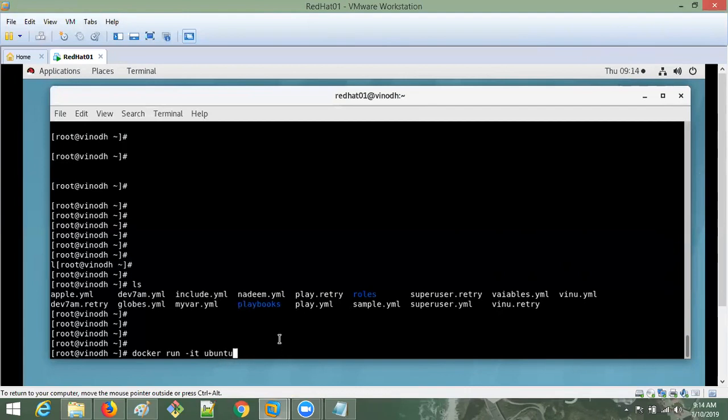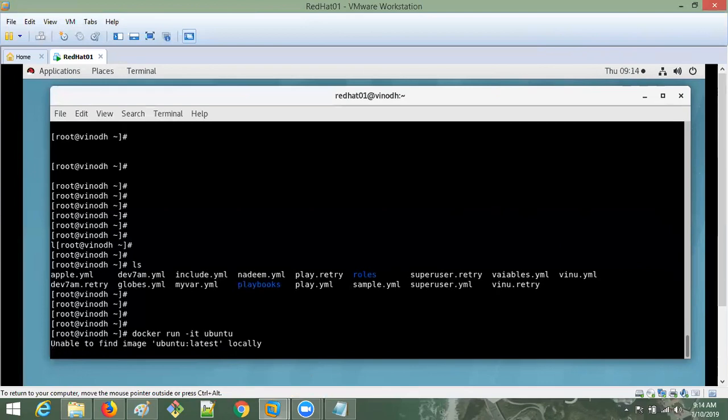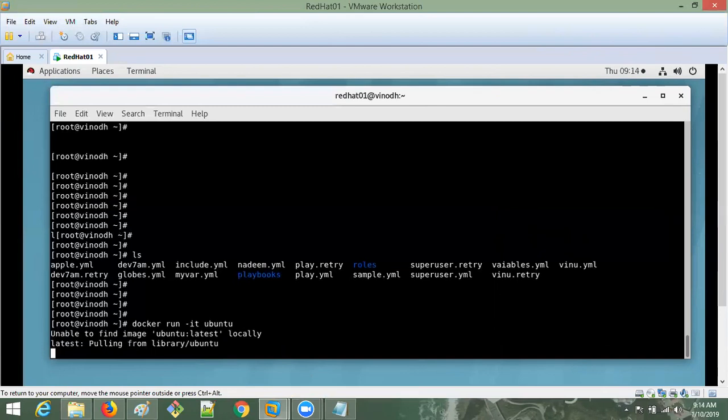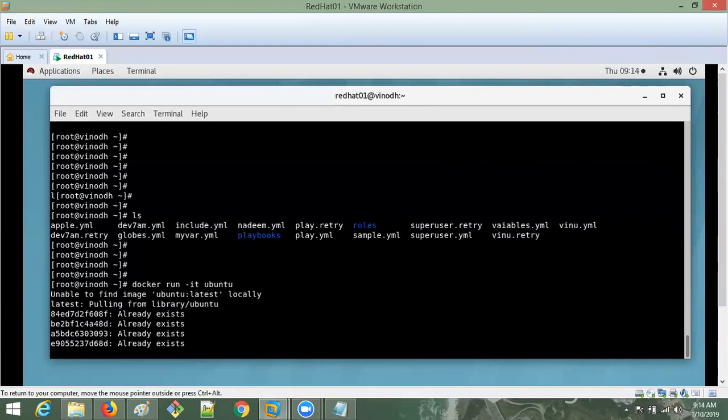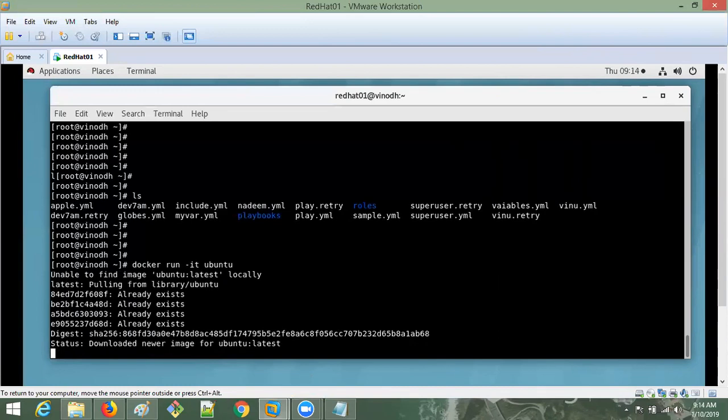Once you hit enter, it will download from the Docker Hub or Docker registry. You will not get all these images online, on Google or wherever. Only the Docker registry has them, which we will cover later.